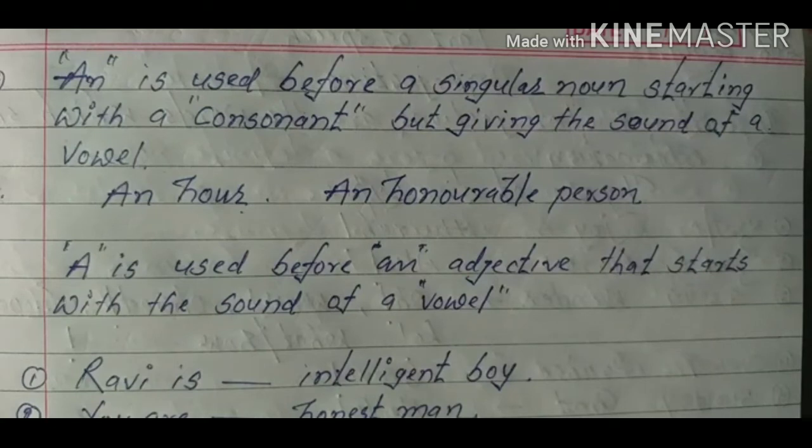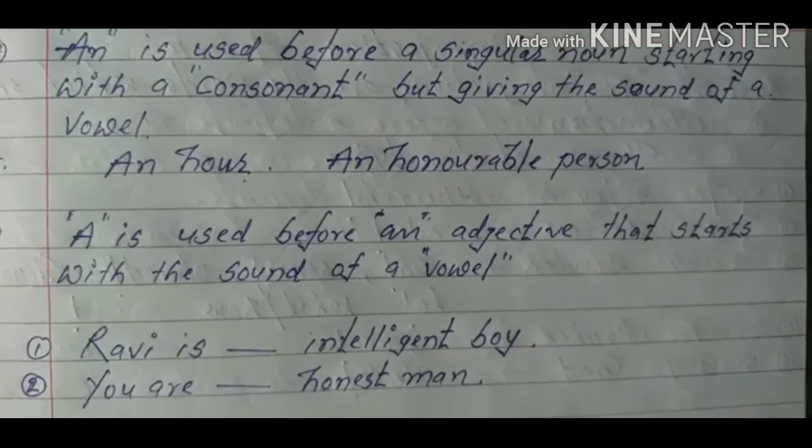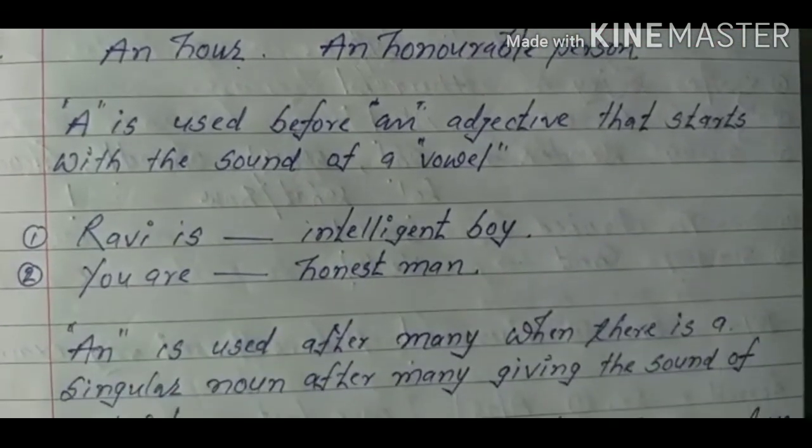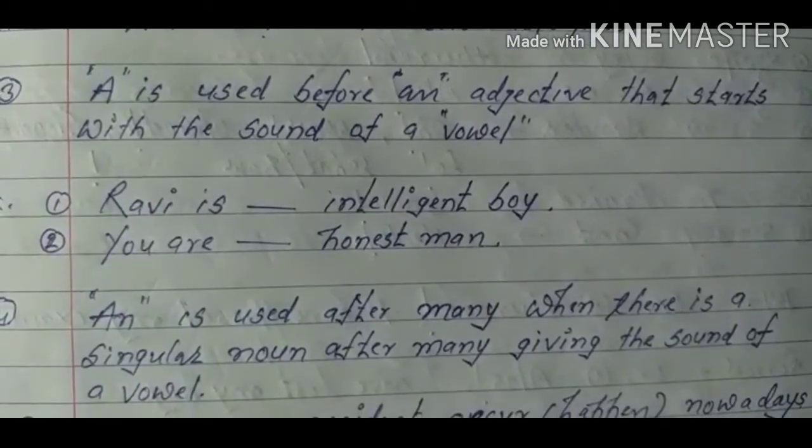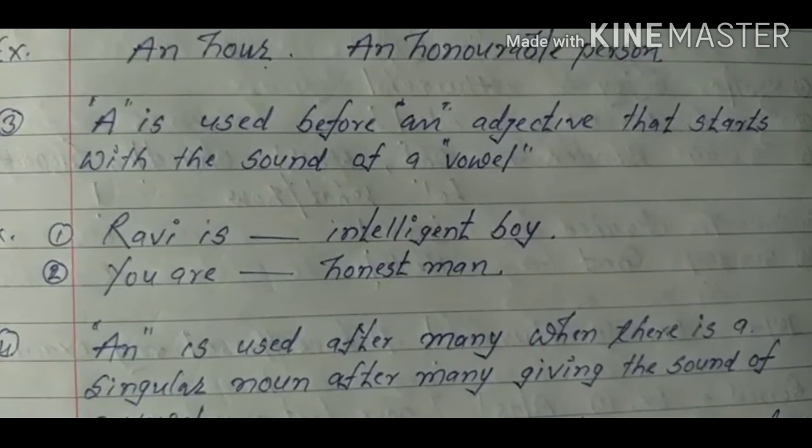An honorable person, honorable is also starting with h, giving the sound of a vowel. That's why we will have to apply an before them. Next use of an.